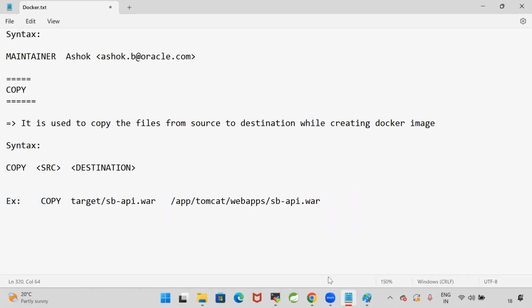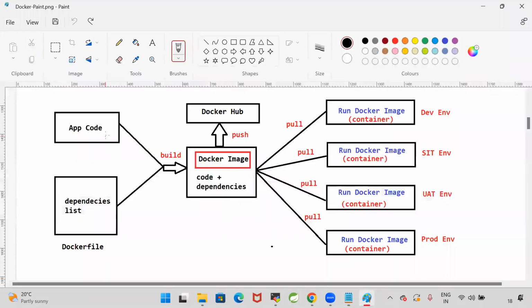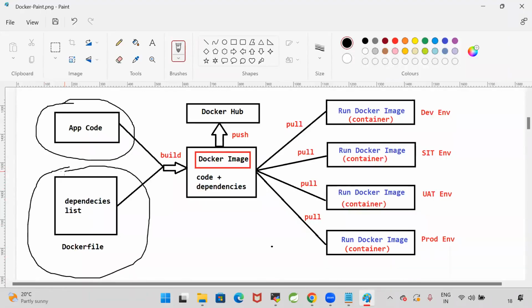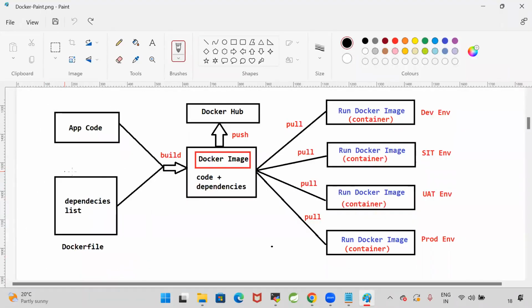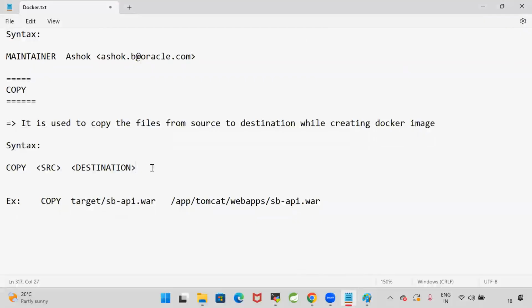When we are creating the Docker image, my code is available and my Docker file is available. In this Docker file, I specify that the project package jar file is available in the project target folder, take the jar file and copy it into the Tomcat server. So if you want to copy files from source to destination while creating the Docker image, then we go for the COPY command.